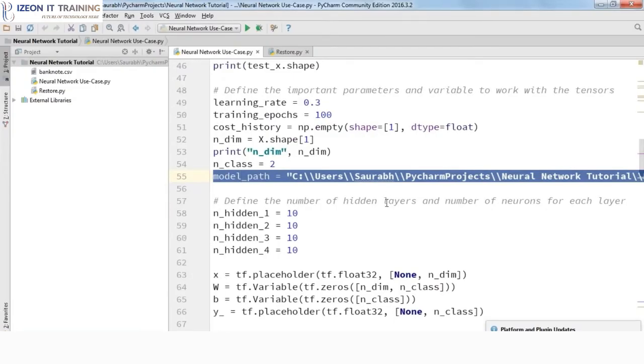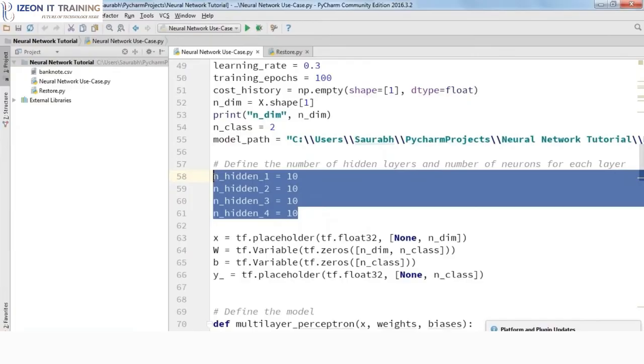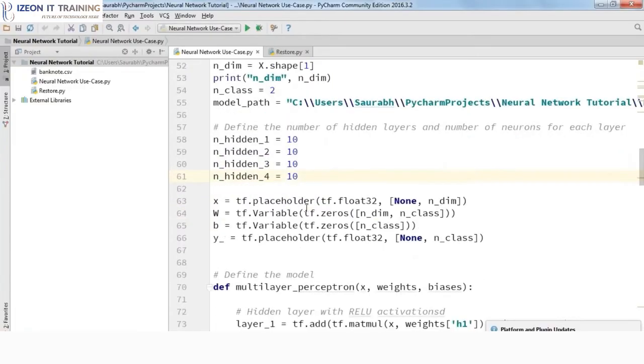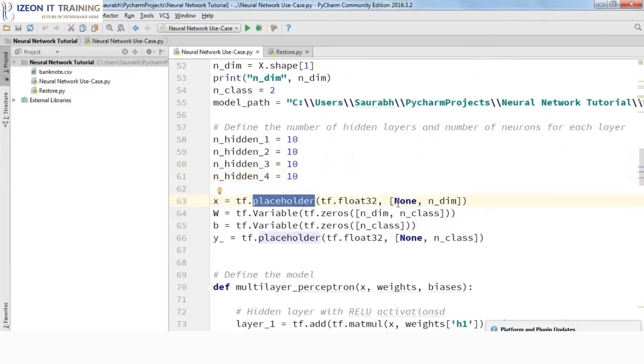Now is the time to actually define our neural network. So we'll first make sure that we have defined the important parameters like hidden layers and number of neurons in hidden layers. I'll take 10 neurons in every hidden layer and I'm taking 4 layers like that. Then X will be my placeholder, and the shape of this particular placeholder is None, comma n_dim. The n_dim value I'll get from here, and None can be any value.